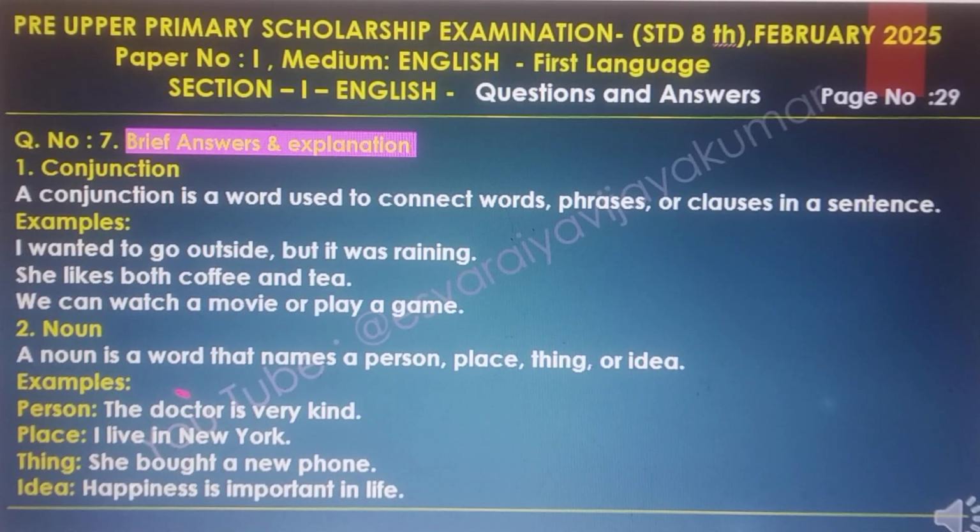Noun. A noun is a word that names a person, place, thing or idea. Examples: person, the doctor is very kind. Place, I live in New York. Thing, she bought a new phone. Idea, happiness is important in life.